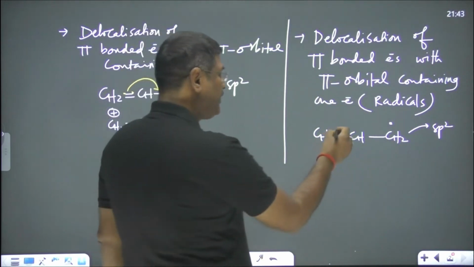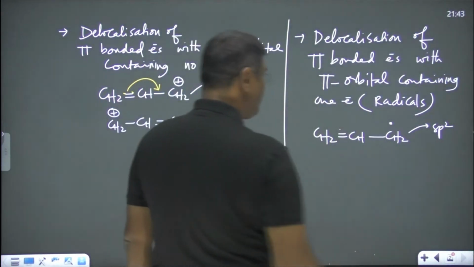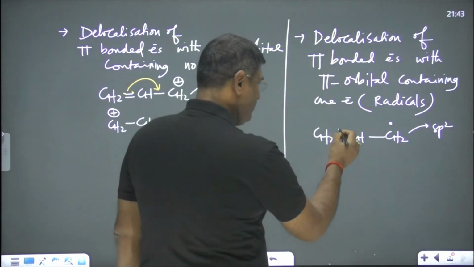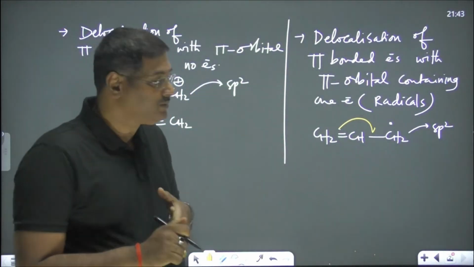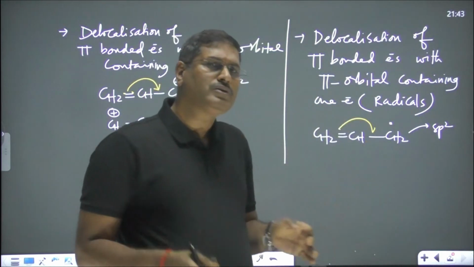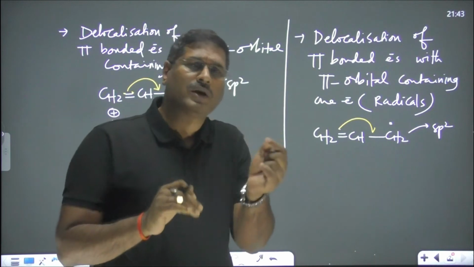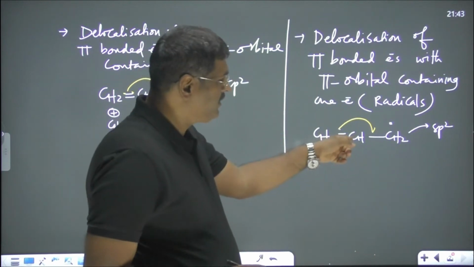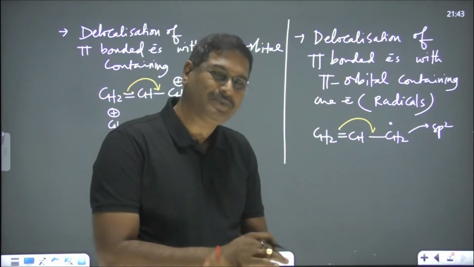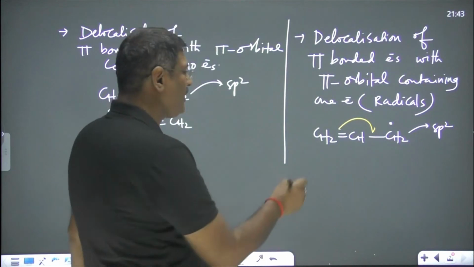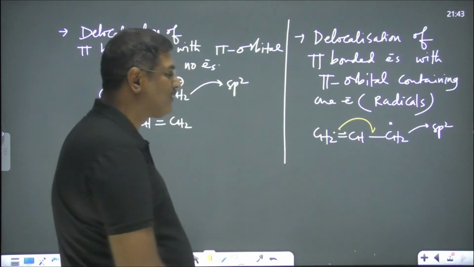Now, here, what happens in this case? Here, one electron is moving. In this case, half arrow we indicate because this orbital contains already one electron. It will accommodate only one electron. So this carbon is taking its own electron and sharing with that carbon atom. So in that way, one of the electron is left here. Of this bond, one of the electron is left.